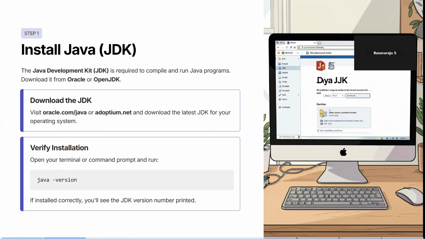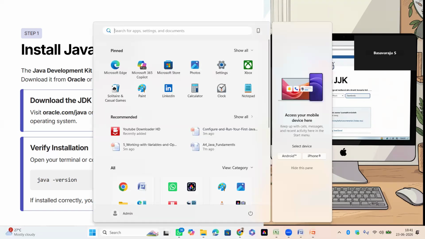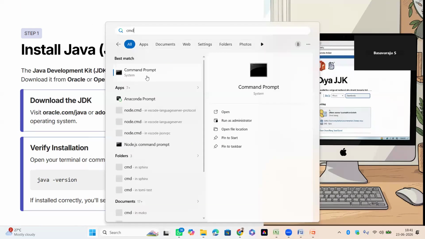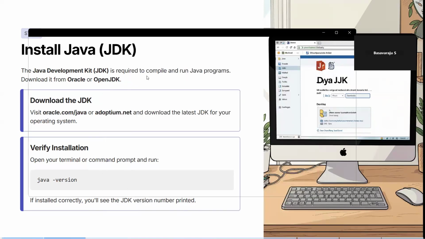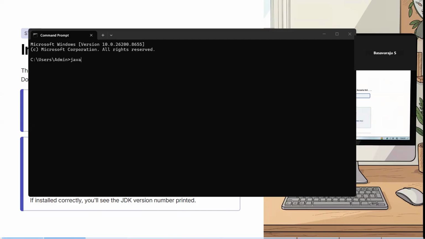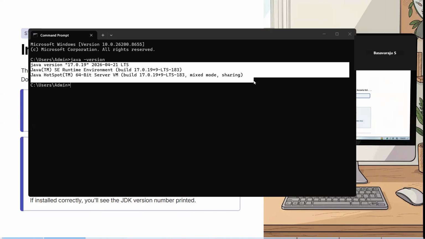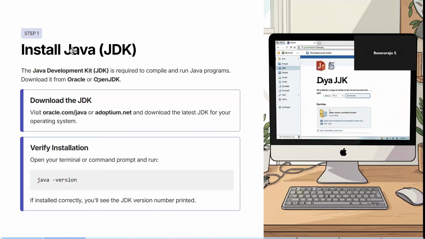Once you install your JDK, you need to configure the environment variables and all those things. Once it is installed properly, you can go to the command prompt or PowerShell. Just type cmd, and if you have configured your environment variables, you can just type java -version here. Once Java is installed perfectly, it has to show the version which you have installed on your laptop or desktop. So if this command is working properly, that indicates that your JDK has been installed properly into your system. Okay. Next.